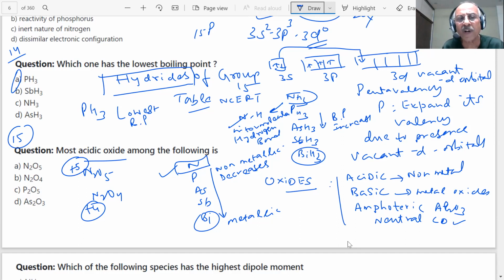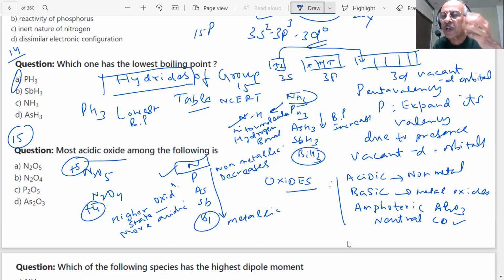Higher the oxidation state, students, note it down, important. Higher the oxidation state, more acidic. Because what is the Lewis acid? Which can accept electrons, electron pair. Higher the positive charge, more tendency to attract the electron pairs. This is +5, this is +4, therefore correct answer will be N2O5. The most acidic oxide among the following is N2O5, student. Note it down, students.